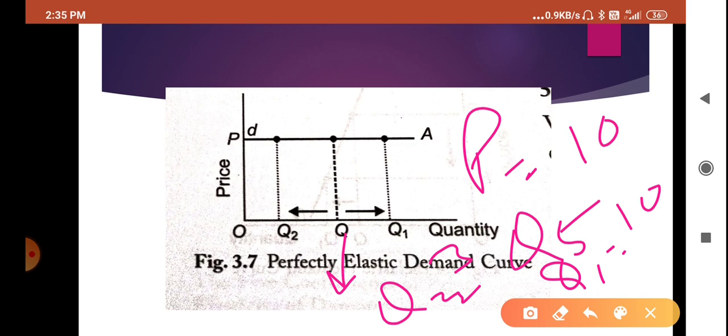The case of perfectly elastic demand is rarely found, or practically it is not found, but in some cases, where there is a negligible change in the price, it can bring a large change in the demand for the commodity.